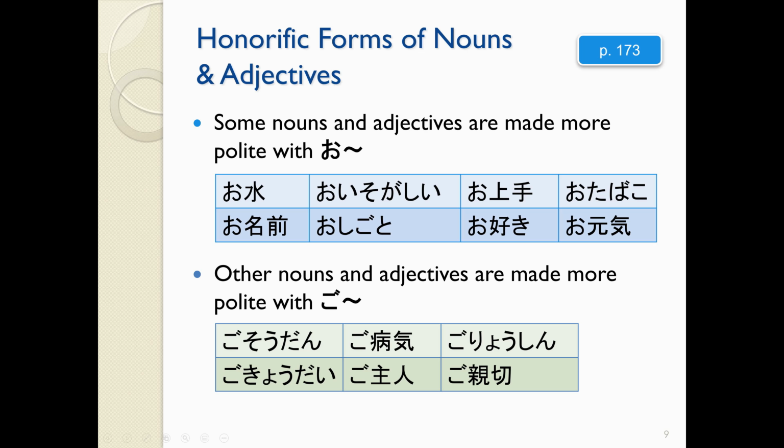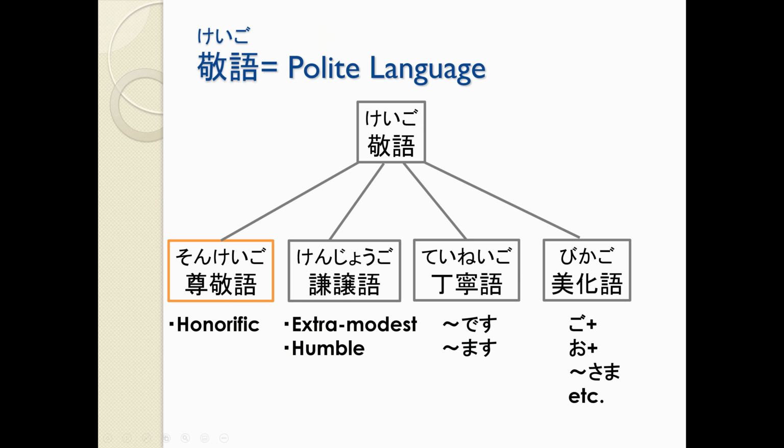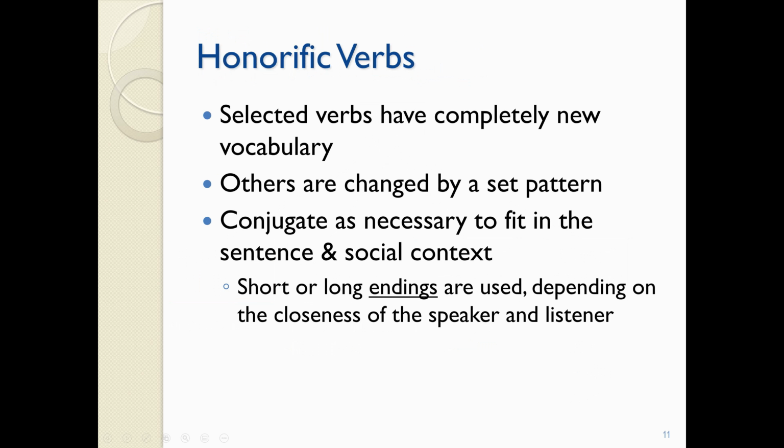That doesn't apply to everything, unfortunately. So we kind of have to go with what we've heard before. The only real way is to listen when people speak keigo and practice with that. So this is something that you will get more and more used to the more Japanese that you speak. The main thing that we are going to focus on today, though, is the sonkeigo.